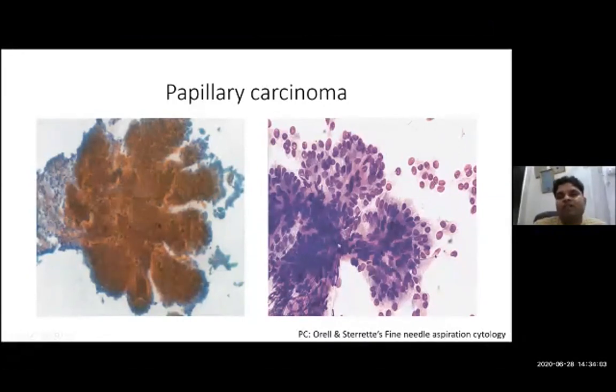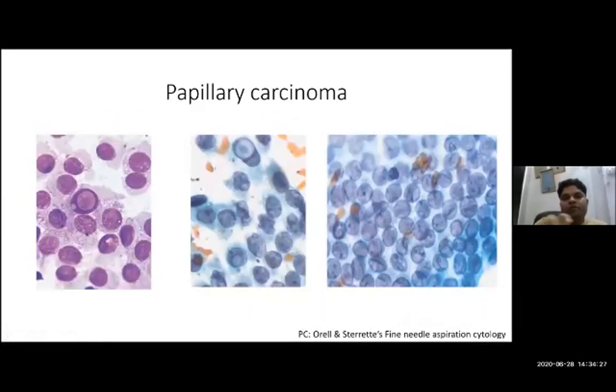Here you can very easily see the papilla or finger-like projection of the cells. This is MGG stain, May-Grunwald-Giemsa, and this one is PAP stain. This is how papillary carcinoma thyroid looks in MGG stain, and this is how it looks in PAP stain.